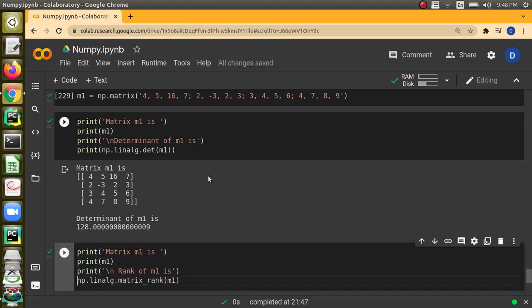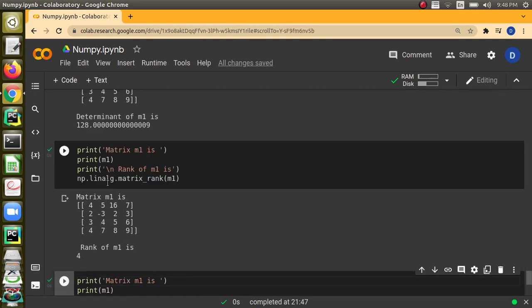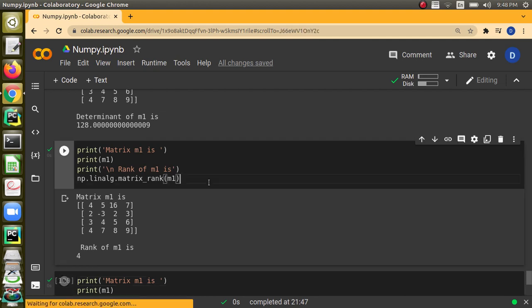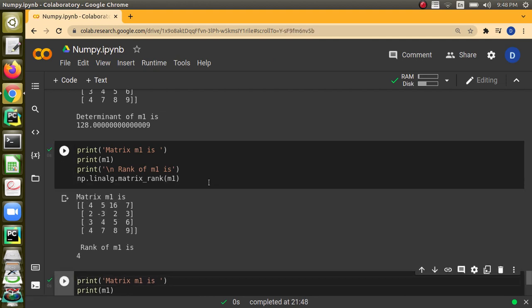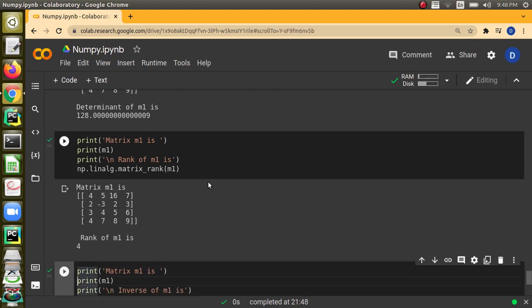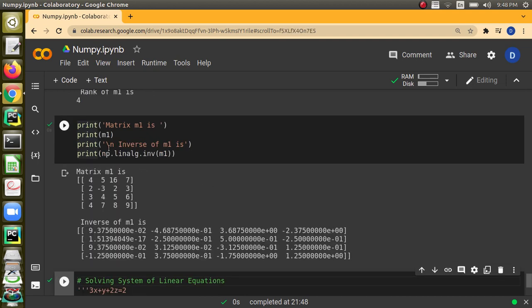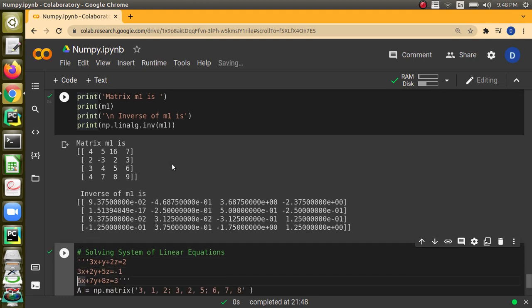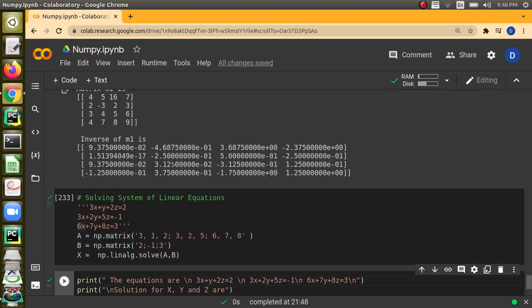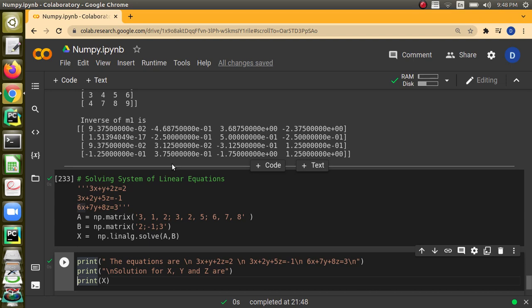We can find the rank of a matrix also. Just use np.linalg.matrix_rank, pass the matrix whose rank we want to find, and it will give the rank. And you can find the inverse of the matrix also by using np.linalg.inv. This function will return the inverse of the given matrix. And when we want to solve a system of linear equations, it is possible.